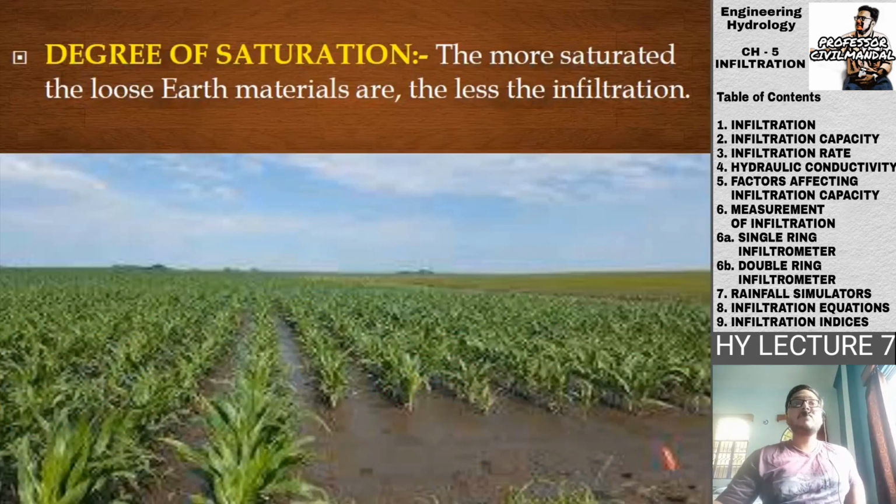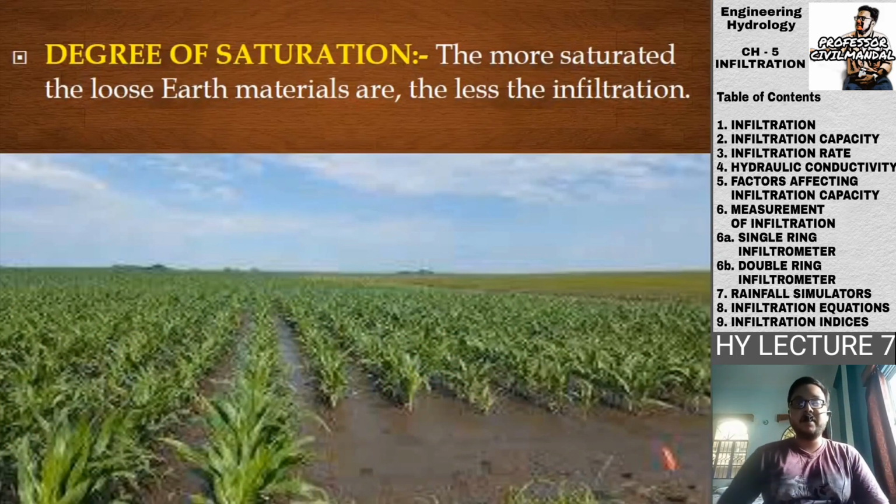Next is the degree of saturation. The more saturated the loose earth materials are, the less will be the infiltration. Suppose in this figure, you are seeing a paddy field, and it is full of water. Okay, this field is full of water, so you cannot expect that some more amount of infiltration will be taking place if the rainfall occurs.